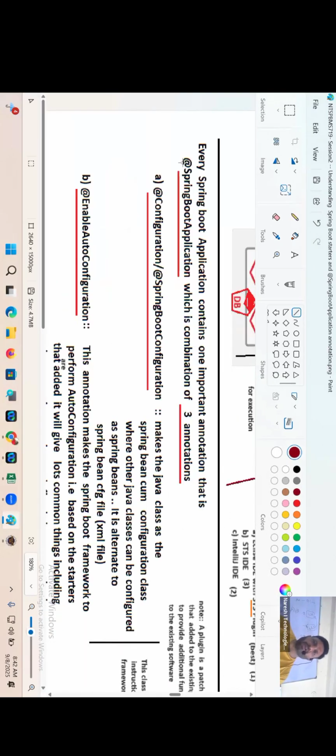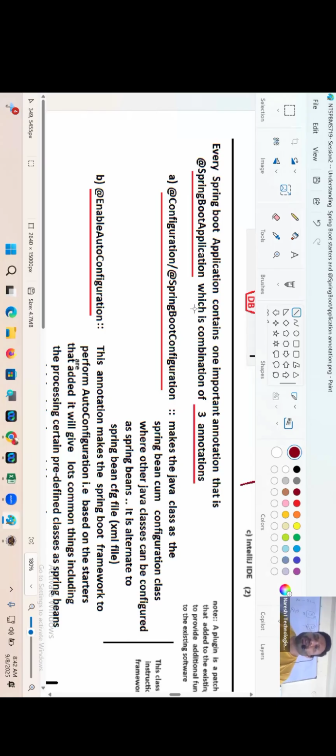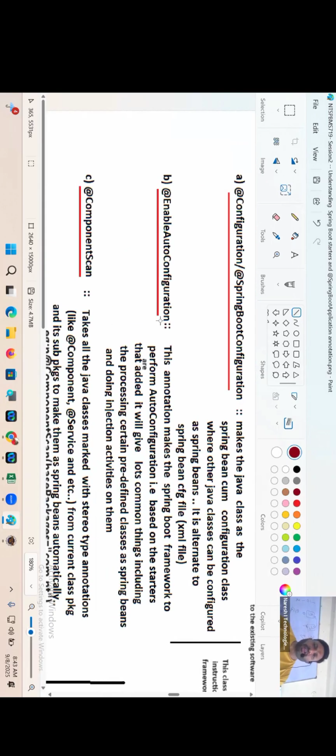Now concentrate. In every Spring Boot application development, we have to use one common annotation. That is the @SpringBootApplication annotation. Are you getting my point? Super. Now tell me, it's a combination of how many annotations, guys? Configuration, EnableAutoConfiguration, then what? ComponentScan. Okay, let's try to understand one by one.